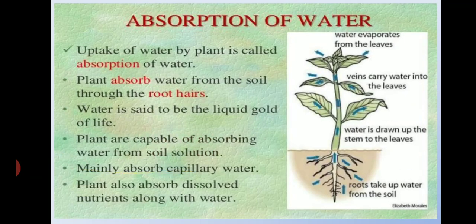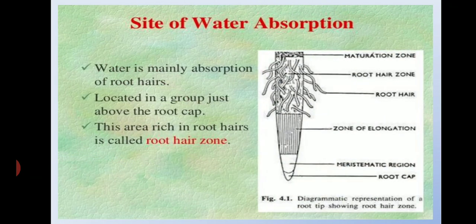Let's see what is the absorption of water. The uptake of water is known as water absorption. Uptake of water by the root or the root hairs is known as the absorption of water. Plants are capable of absorbing water by the root hairs. The main site of water absorption is the root, but where the root hairs are present, that is the main site of water absorption.